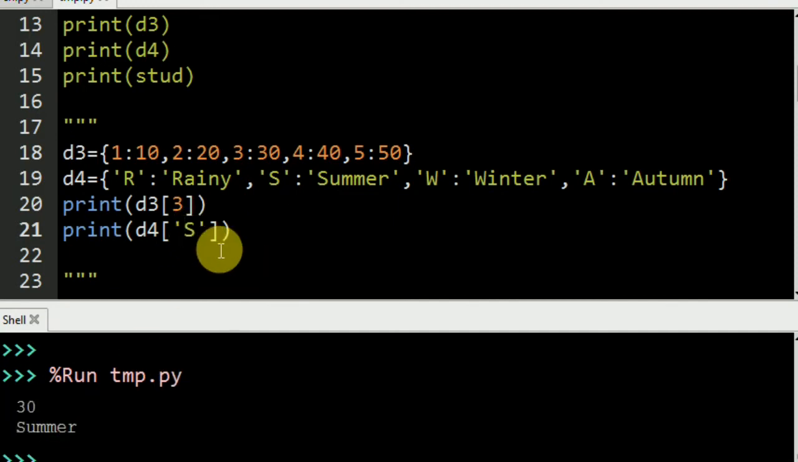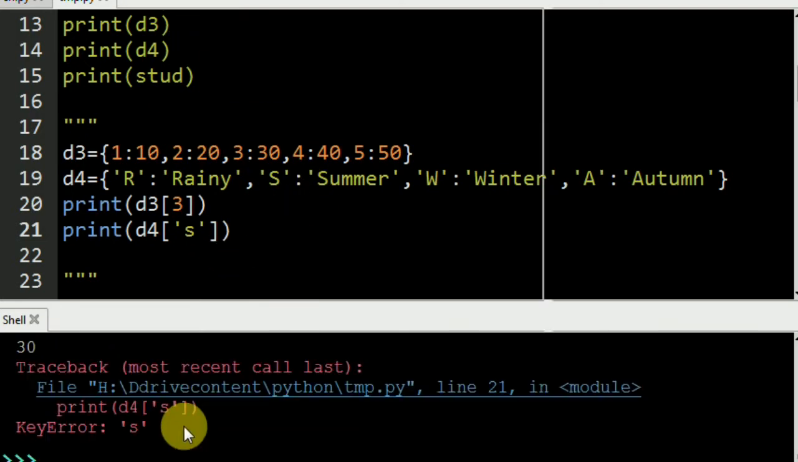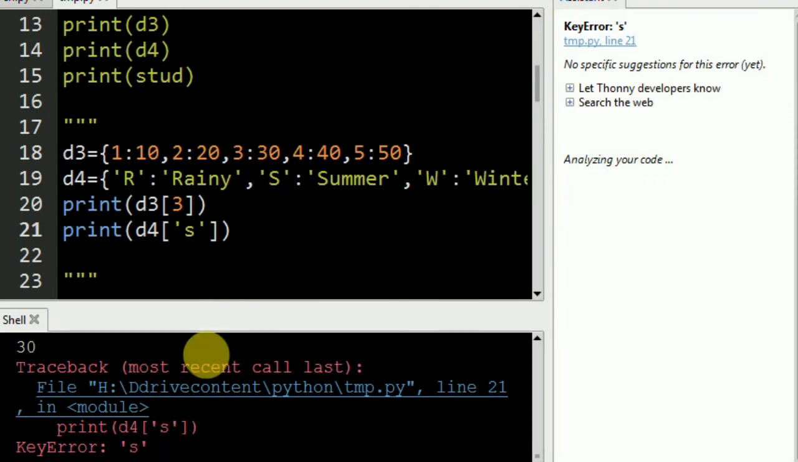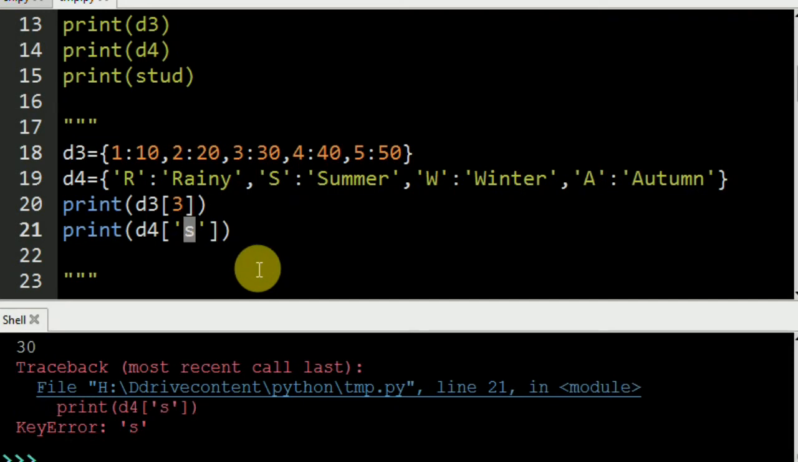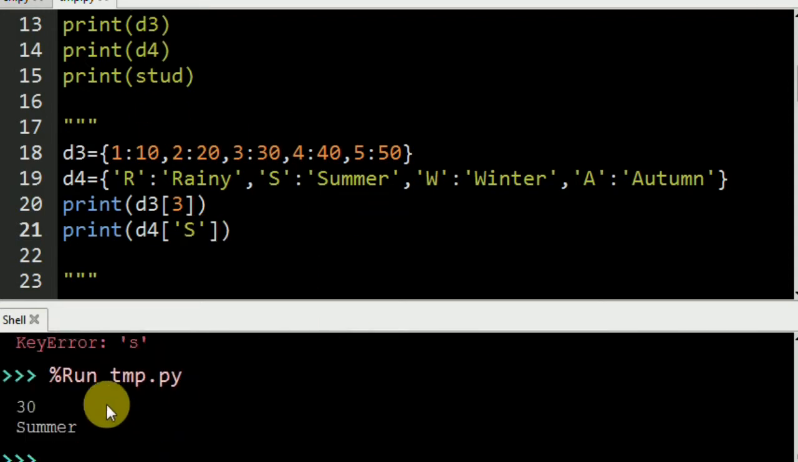But if I change that key from capital S to small s, this is going to show me the error. It is not going to give me an answer. It shows me the error that this s does not exist. So I need to, in place of the small s, put the capital one. Then only when I execute this line, it will display me the right answer, that is summer.